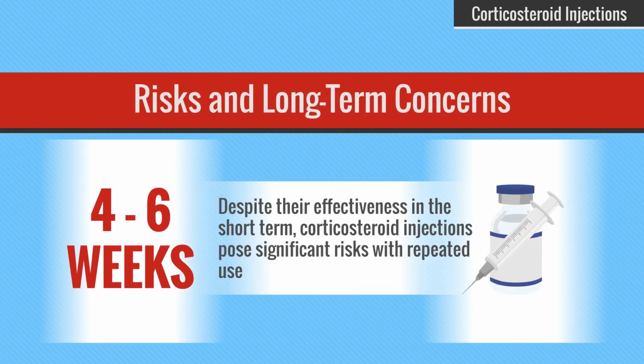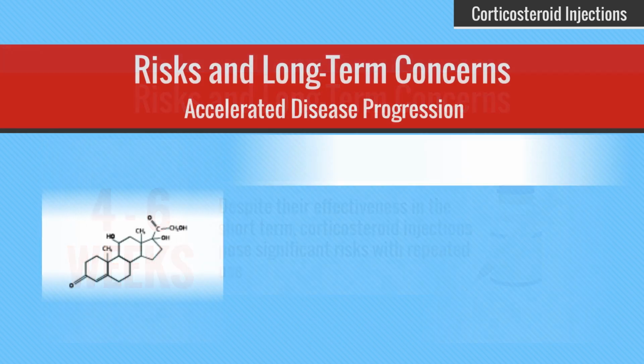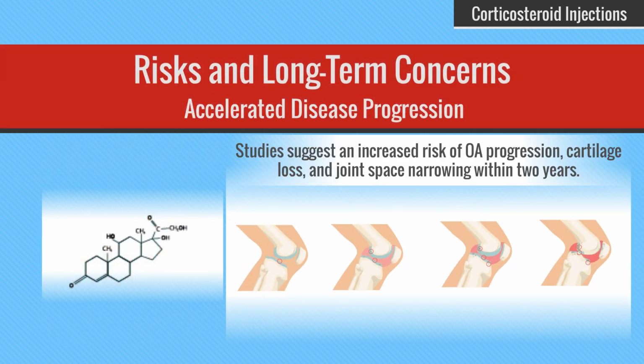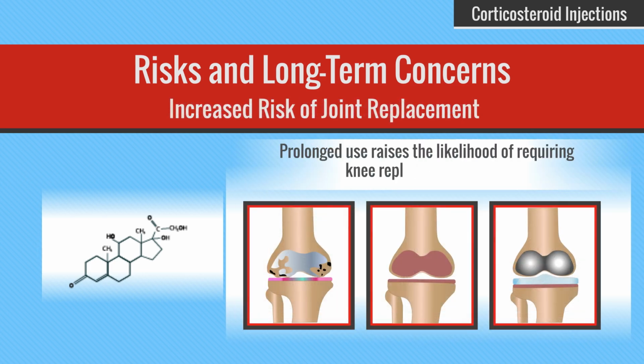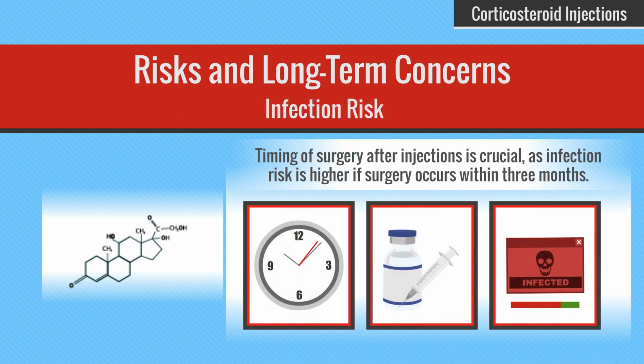Despite their effectiveness in the short term, corticosteroid injections pose significant risks with repeated use. Accelerated disease progression: studies suggest an increased risk of OA progression, cartilage loss, and joint space narrowing within 2 years. Osseous and soft tissue damage: corticosteroids may cause bone damage, subchondral fractures, or ligament instability. Increased risk of joint replacement: prolonged use raises the likelihood of requiring knee replacement surgery. Infection risk: timing of surgery after injections is crucial, as infection risk is higher if surgery occurs within 3 months.